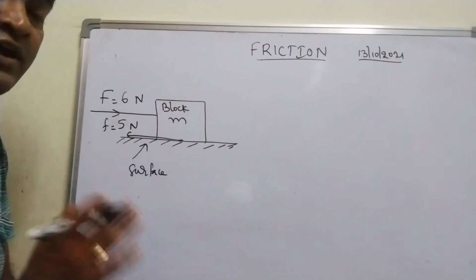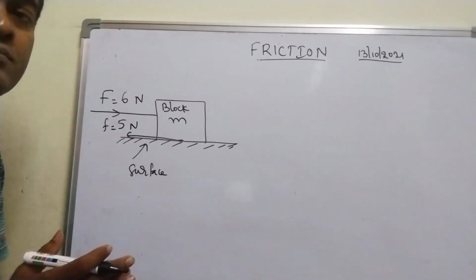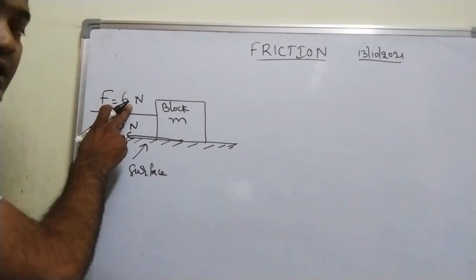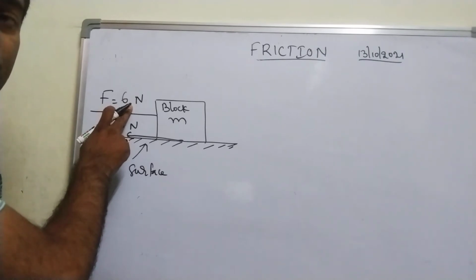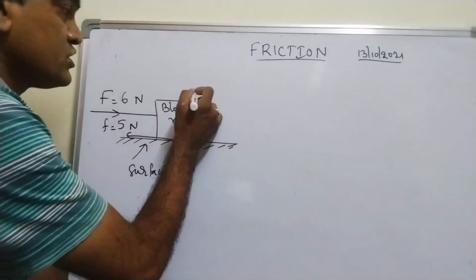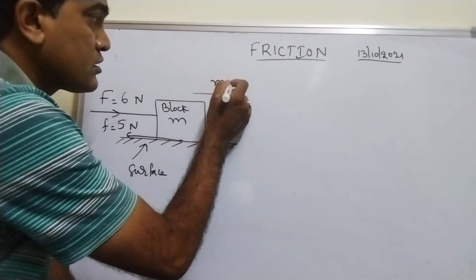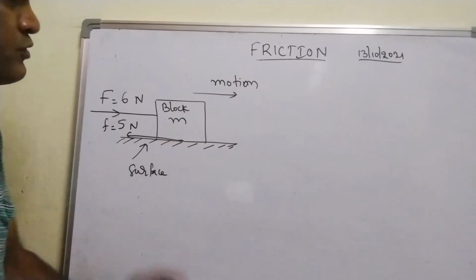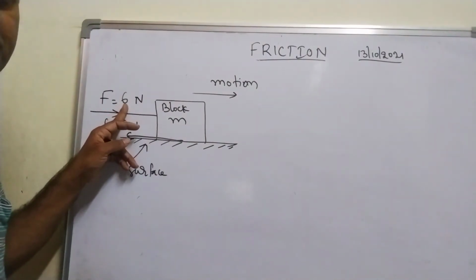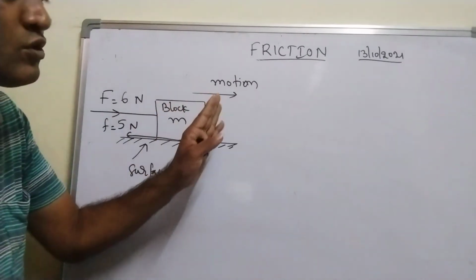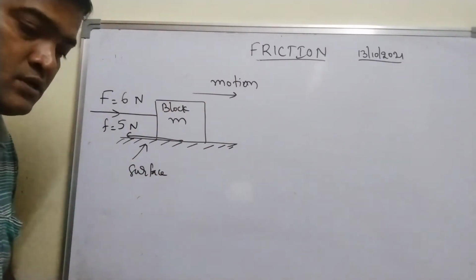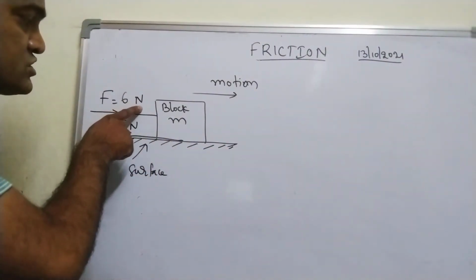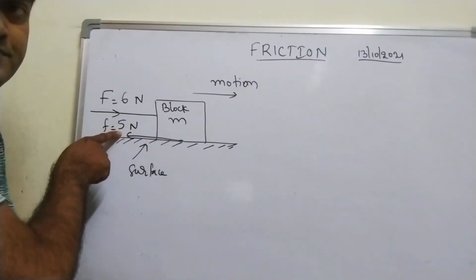5 న్యూటన్ వరకు, 5 న్యూటన్ దగ్గర బ్లాక్ రెడీగా ఉంది మూవ్ కావడానికి, block is ready to move, but block is not moving. But the moment where I increase the value of external force from 5 newtons to 6 newton, the block got moving. The block is in motion. ఎప్పుడు వచ్చింది మోషన్లోకి? 6 న్యూటన్ వచ్చినప్పుడు. అంటే మోషన్లో ఉన్నప్పుడు కెన్ ఐ అప్లై ది సేమ్ ఫోర్స్? I mean because this 6 newton is greater than this frictional force now this time.